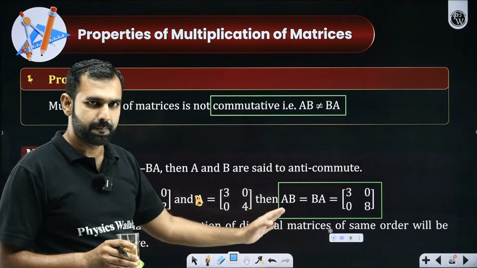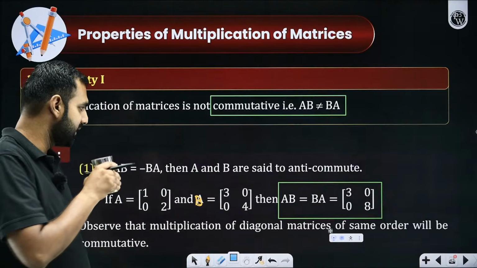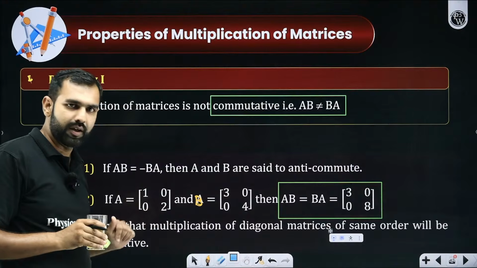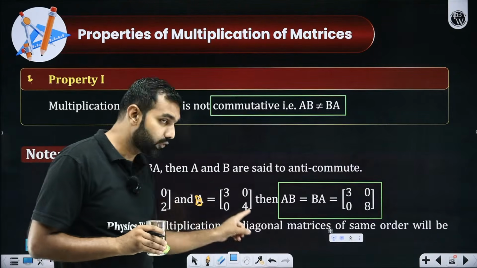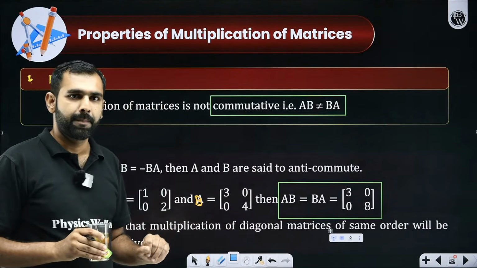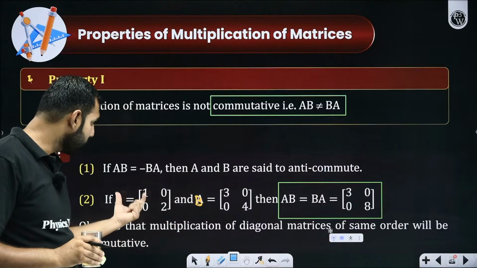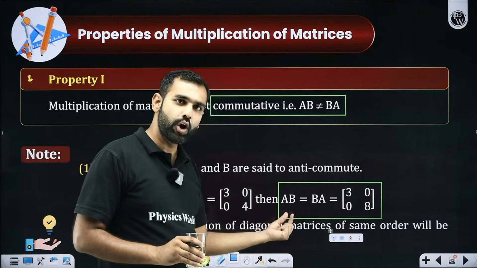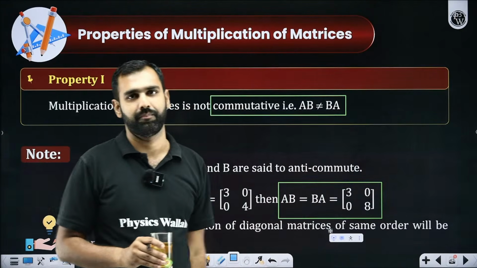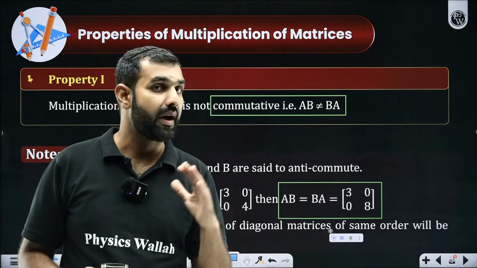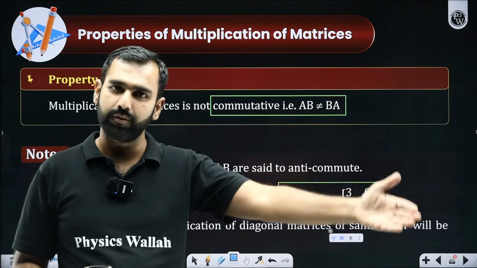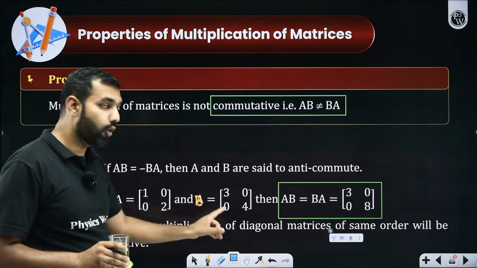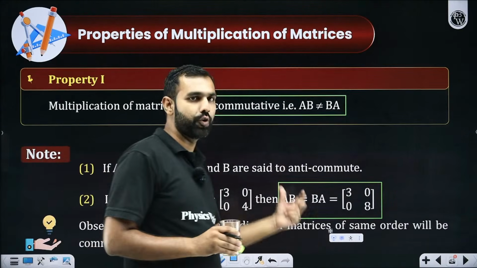Everybody understood this? Or shall I re-explain this? What did I just say? There is a matrix A, which is a diagonal matrix. There is a matrix B, which is also a diagonal matrix. If matrix A and matrix B are multiplied, then whether you find AB or BA, it is going to be the same. We already told you matrix multiplication is not commutative. But still, if they are diagonal of the same order, then they will be found to be the same.